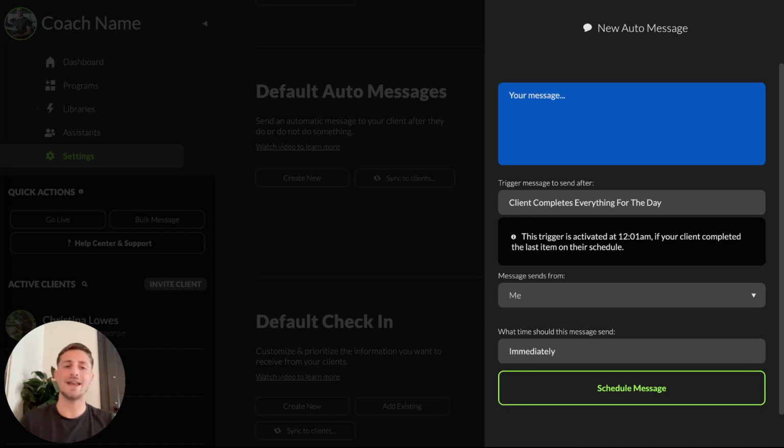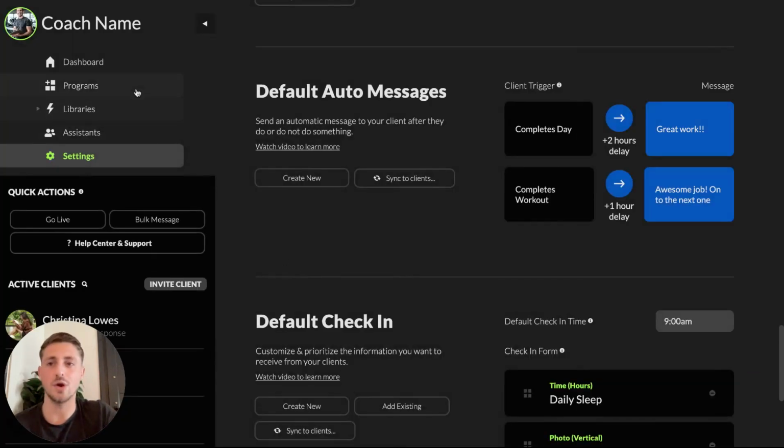So once again, these are automatically set up kind of in the way that clients go through their own respective journeys. These are not even just linked to certain times and certain days on the program. And using a combination of these, as well as the auto messages within the programs like we just went over, can be a very powerful combination and can feel for the client like you're really there with them, going through their journey and their experience, right? These are things that are provably and demonstrably known to increase motivation, increase engagement from clients, and in return probably is going to reduce things like churn and, maybe even more importantly, make sure that clients' results are just where they need to be.